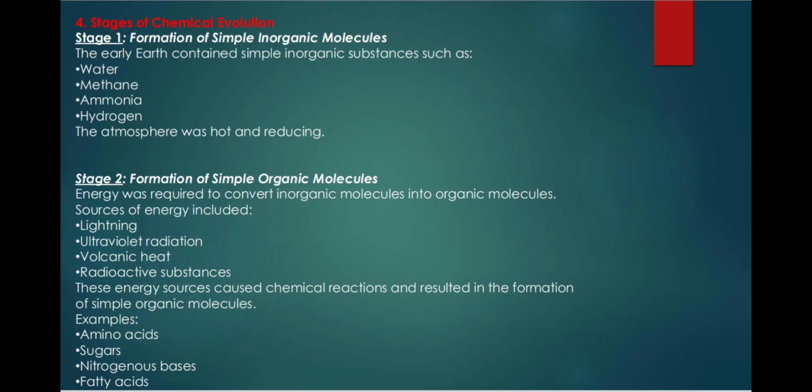Number 4. Stages of chemical evolution. Stage 1. Formation of simple inorganic molecules. The early Earth contained simple inorganic substances such as water, methane, ammonia, and hydrogen. The atmosphere was hot and reducing.